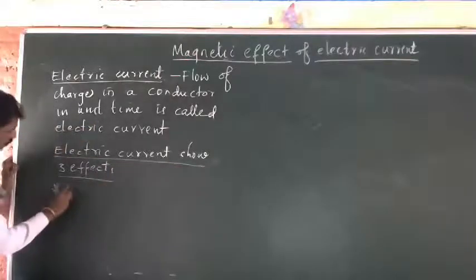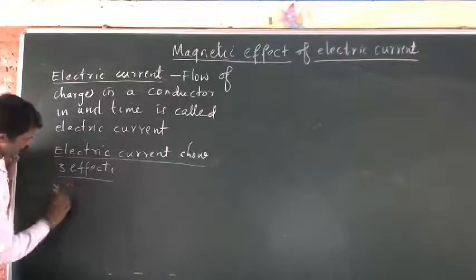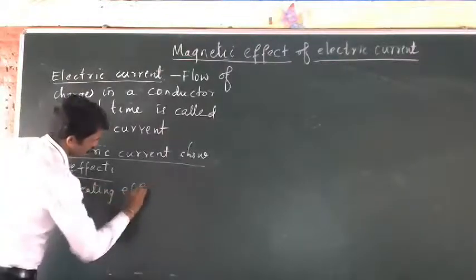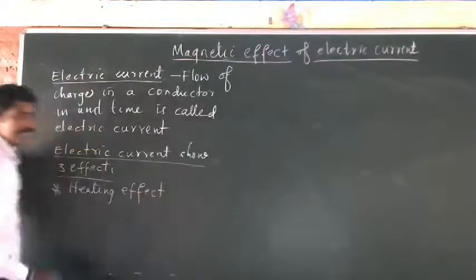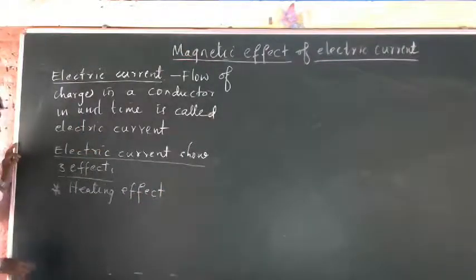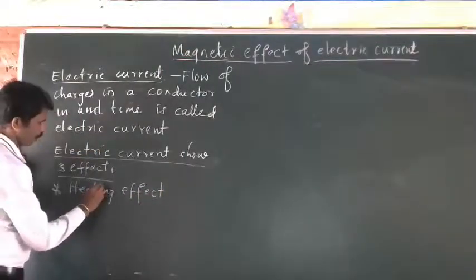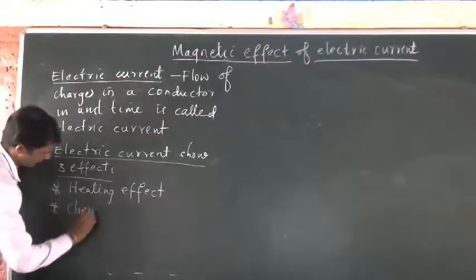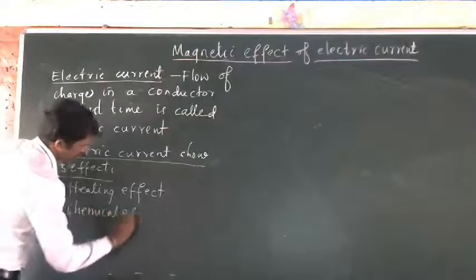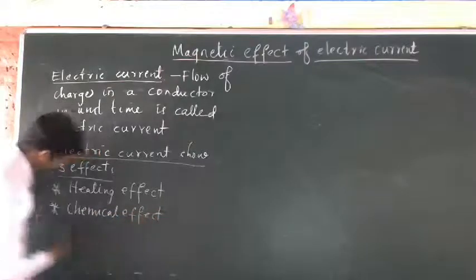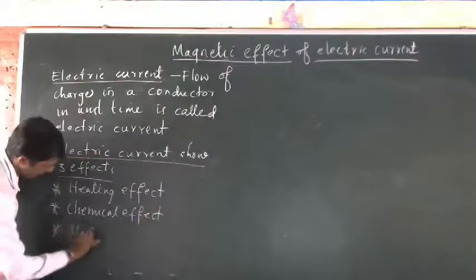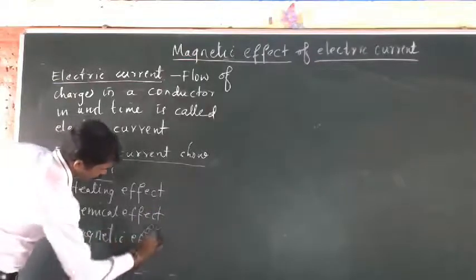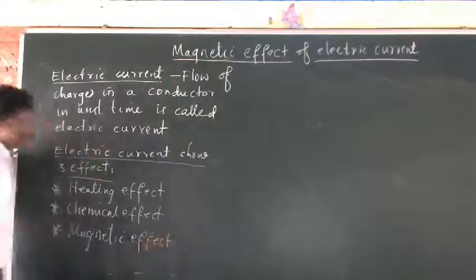The first effect is heating effect, then chemical effect, then magnetic effect.